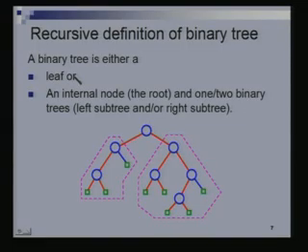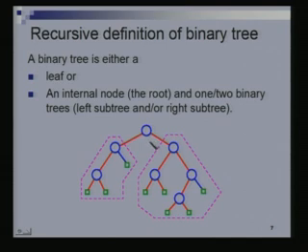I can also define a binary tree in a recursive form as follows, right? A binary tree is just either a single node, a leaf, or it is an internal node, which is the root, to which I have attached two binary trees. This part is called the left subtree and this is called the right subtree. So I can construct any binary tree in this manner.